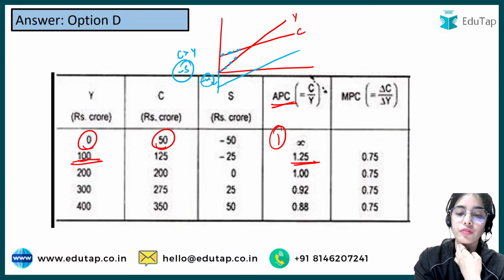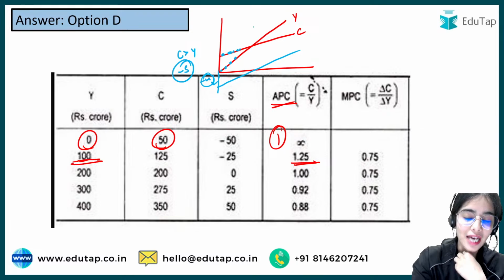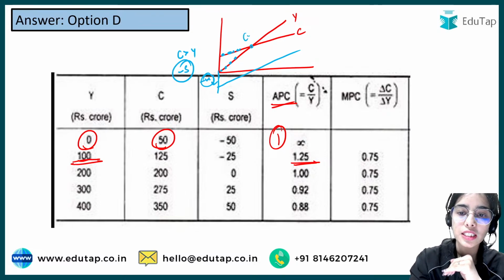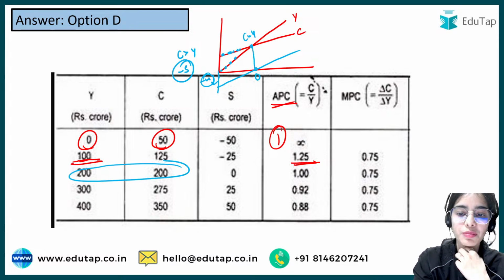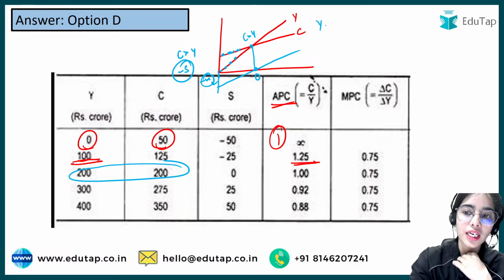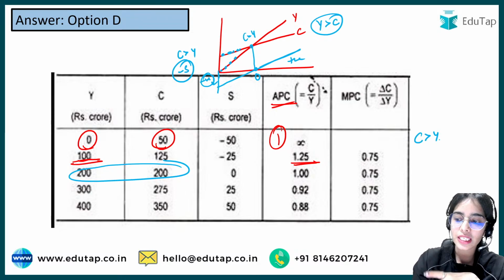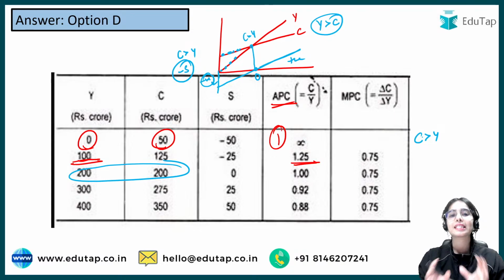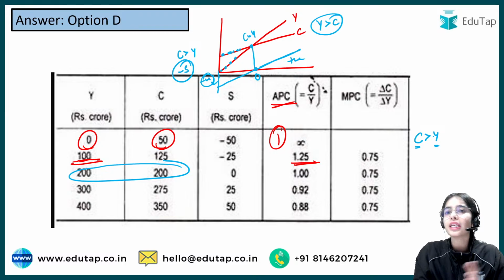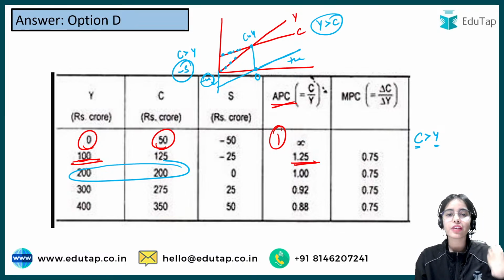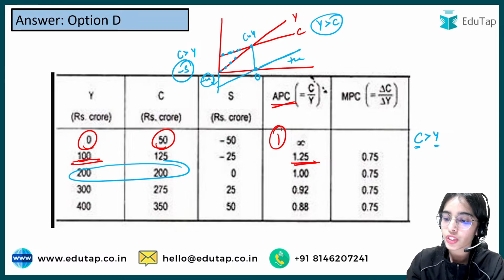As your income keeps on increasing, the consumption becomes equal to income. Here the savings have become 0, and after that, as your income keeps on increasing, your income will become greater than consumption, then your savings will be positive. Consumption is greater than income at the start when you have very little income. Think about when you are a child: you are consuming more than you are earning. You are earning nothing, but your parents are giving you money for consumption. So your consumption is greater than your income. You are dis-saving.